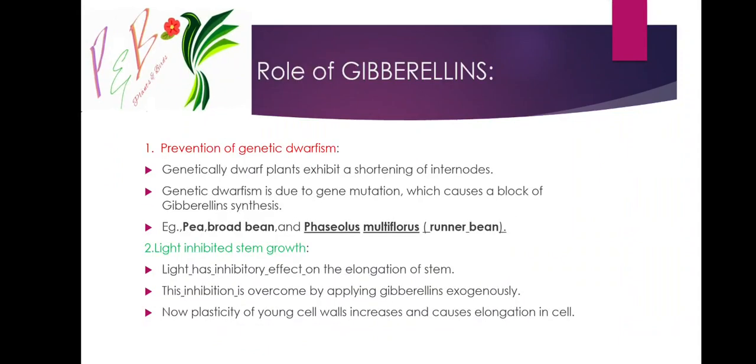Next, what are the roles of gibberellin? First, prevention of genetic dwarfism. If a plant has genetic dwarfism, it cannot grow even if we give all the nutrients in sufficient quantity. Spraying gibberellin will break that genetic dwarfism and lead to growth of the plant. This genetic dwarfism is seen in pea, broad bean, and Phaseolus multiflorus, the runner bean, which has red colored flowers.